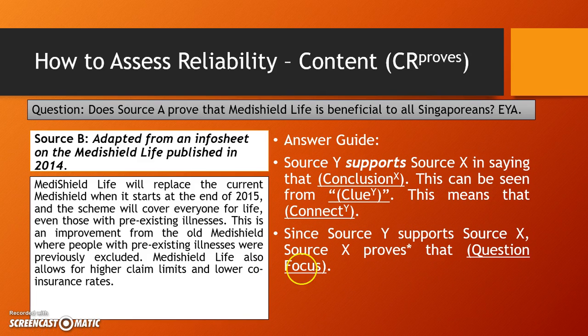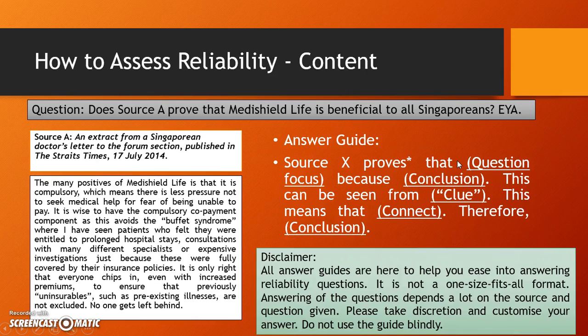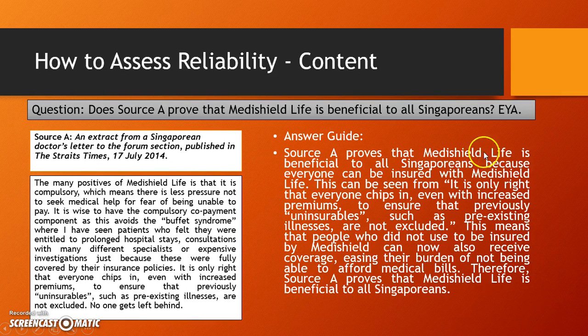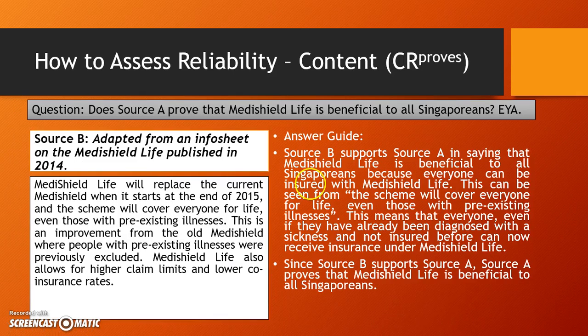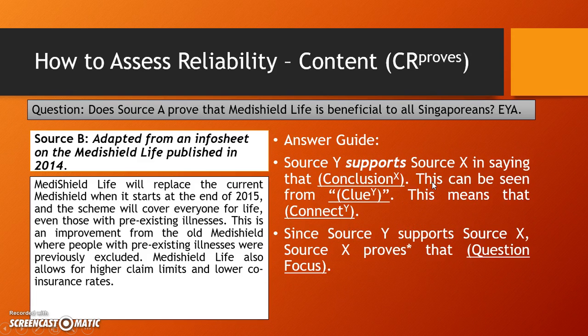How does it look like in the answer guide? It simply is source Y supports source X in saying that conclusion of X, meaning in saying that MediShield Life is beneficial to all Singaporeans because all Singaporeans can be insured with MediShield Life. Okay, so you're proving the same thing. Everyone is insured with MediShield Life. Same. This is what I mean by conclusion of X.